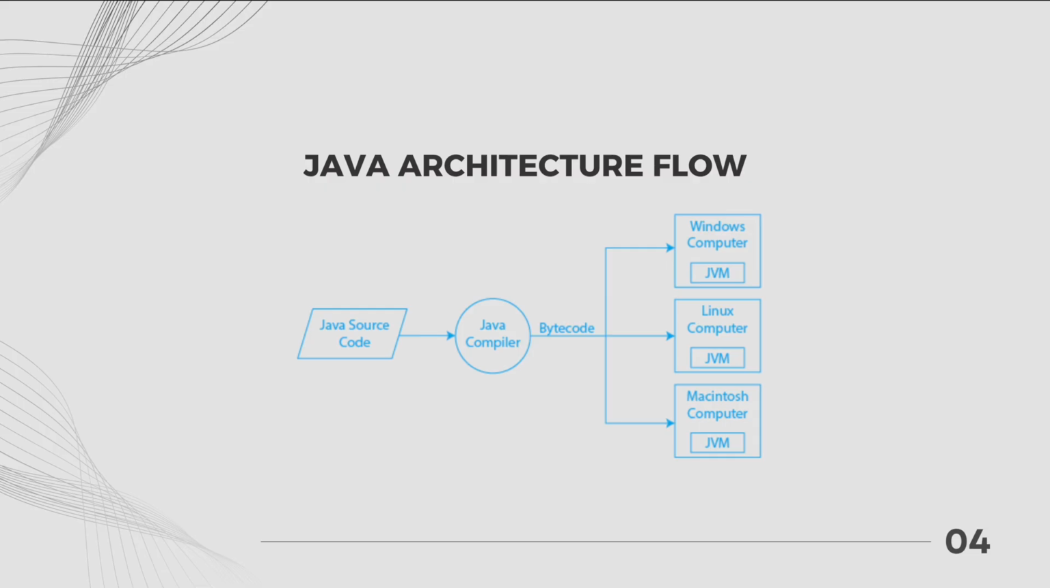Let's take a look at the Java architecture flow. This simple flow shows the power of Java architecture. You write Java source code in a .java file. It gets compiled into a bytecode .class file. The JVM reads and executes that bytecode on any platform. We'll talk more about the JVM, JDK, and JRE later, but this gives you the big picture of how Java actually works behind the scenes.